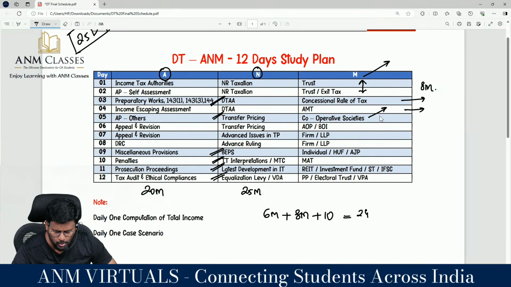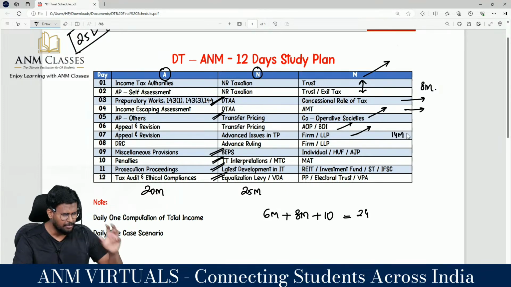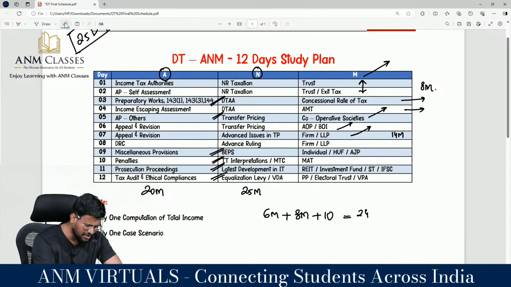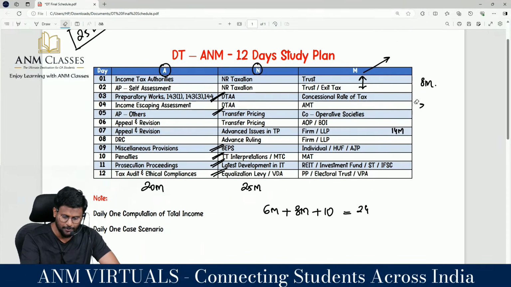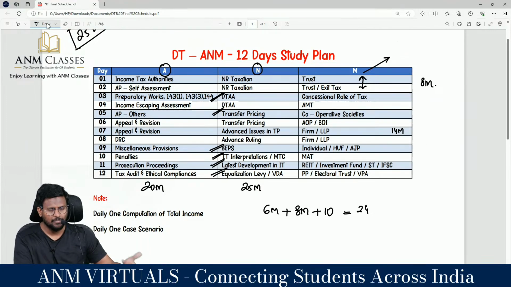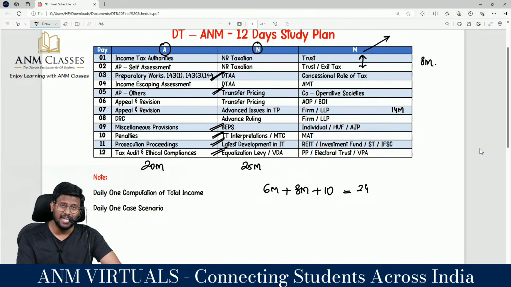Then do the cooperative society, a 5 mark area, AOP or BOI, a 5 mark area, firm or LLP which may ask for 14 mark in examination. It's same like computation of total income. Instead of company, they may ask firm or LLP. I guess that this time they may ask with NSR, firm or LLP as the first question. Because in mock also they are asking, they are changing the pattern. That's what I am saying. There is no mandate that they have to go with this.